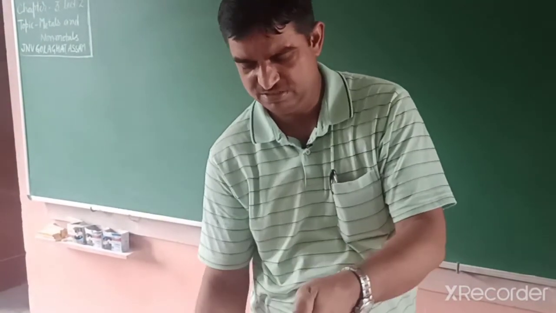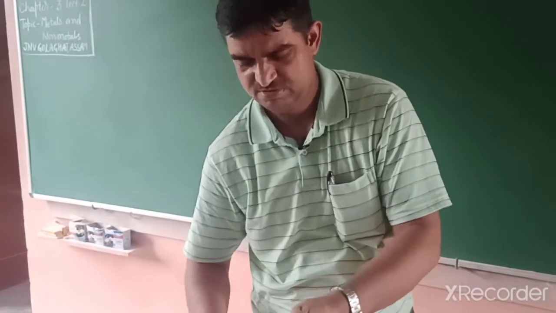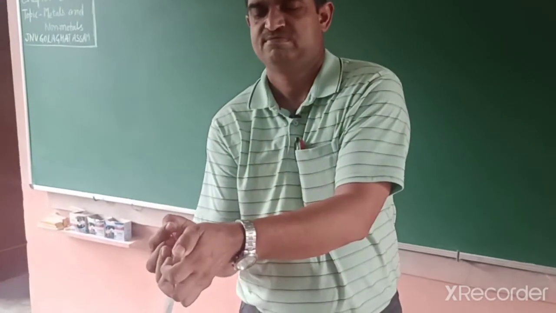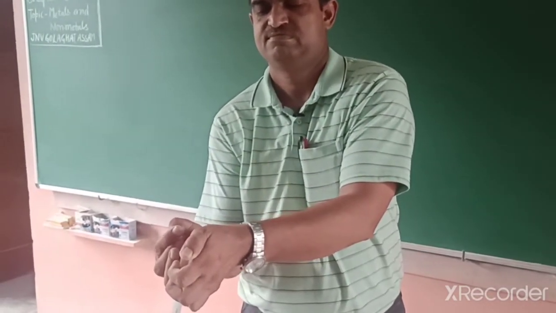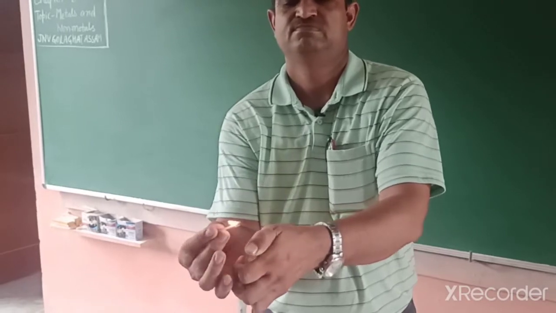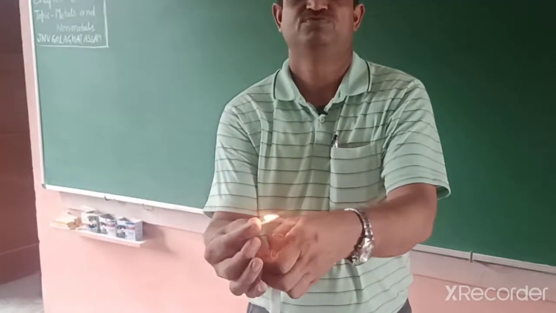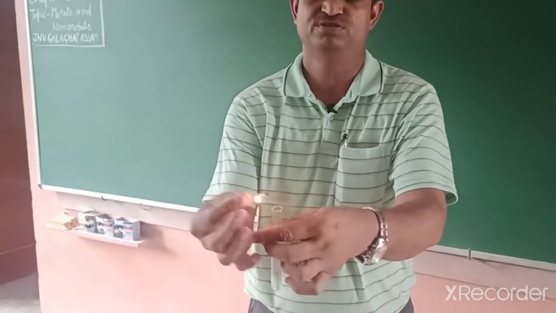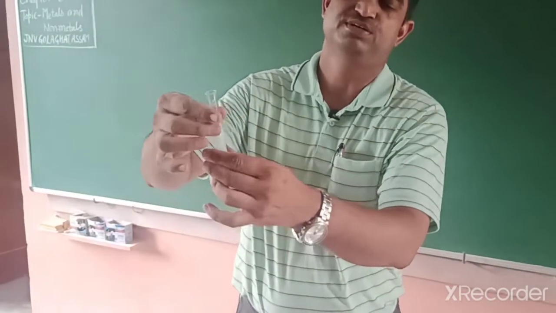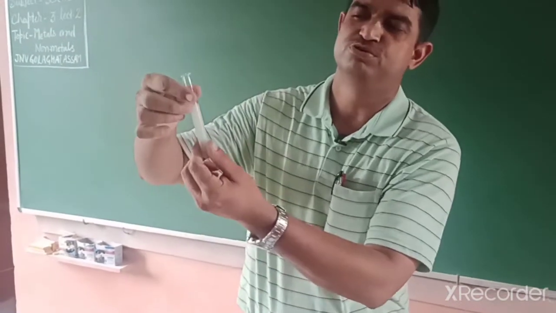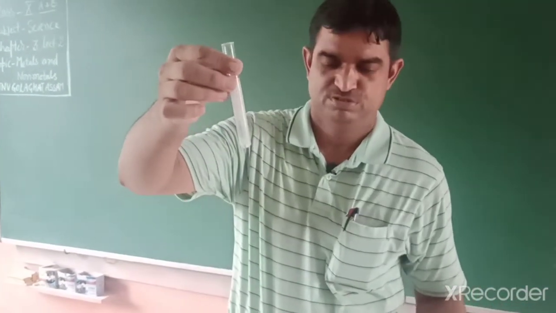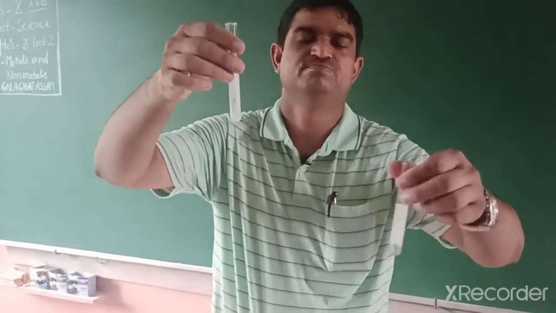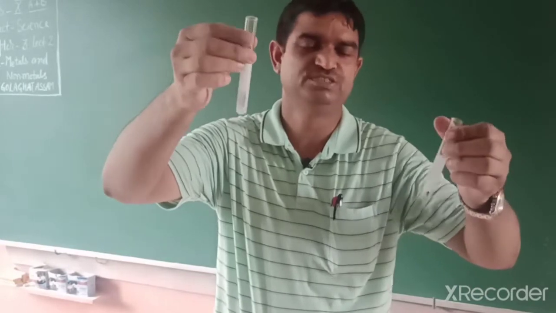The released gas is hydrogen gas, because it burns with a pop sound and the gas is released continuously. The speed of the reaction is faster, and the test tube is also hot, because magnesium is more reactive than zinc.